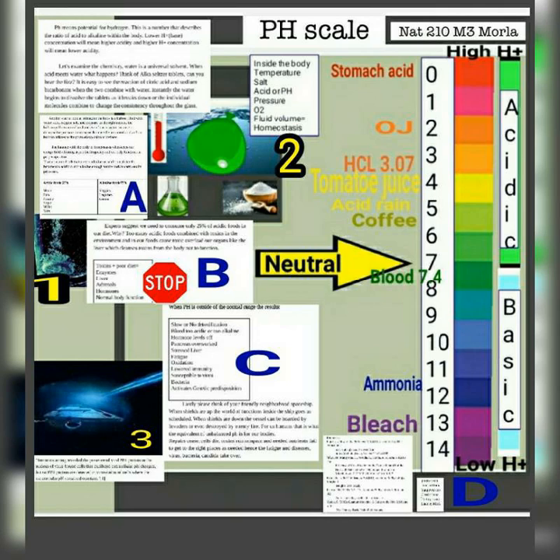Notice bleach is 13 at the low end, and 7 and below will be considered acidic, and 7 and above is considered basic.